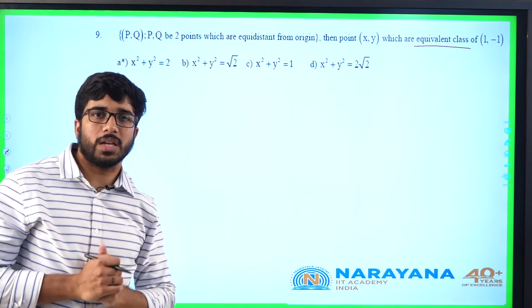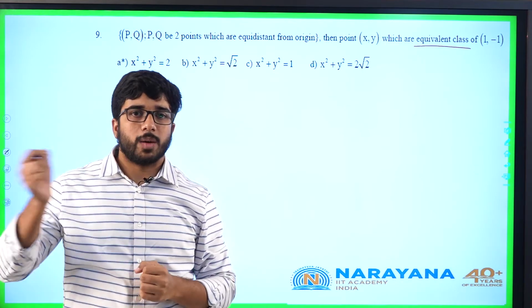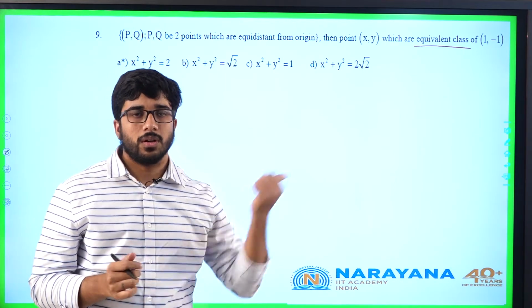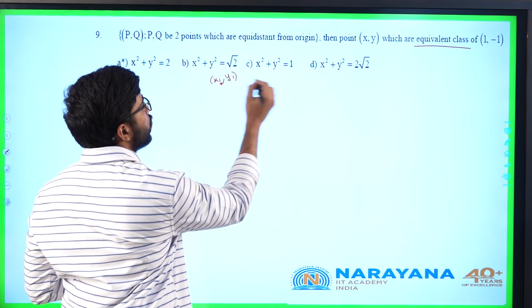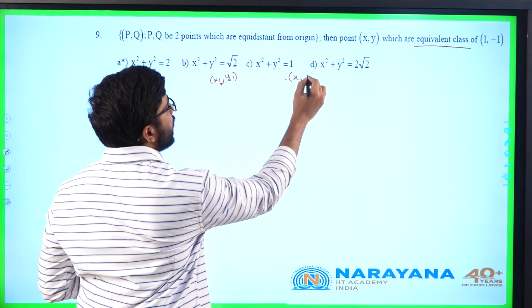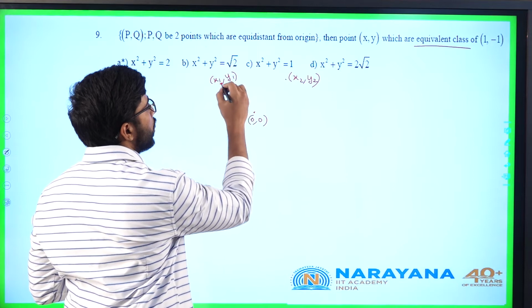So what are the points which are equidistant from origin? If I am taking some x1, y1 and x2, y2, they must be equidistant from origin. x1, y1 and x2, y2 both must be equidistant from origin 0 comma 0. So what is the condition there?